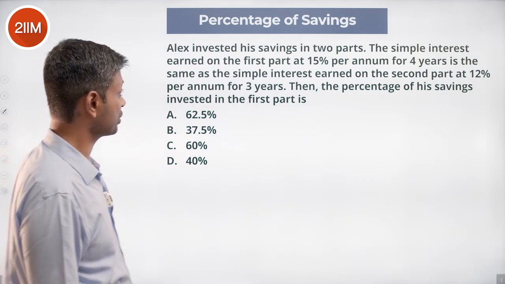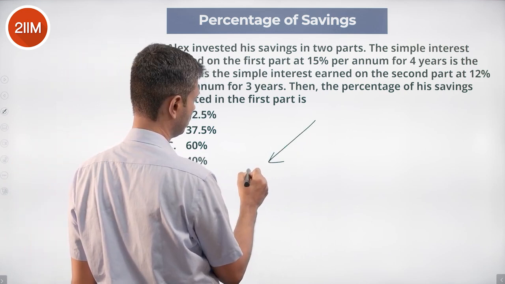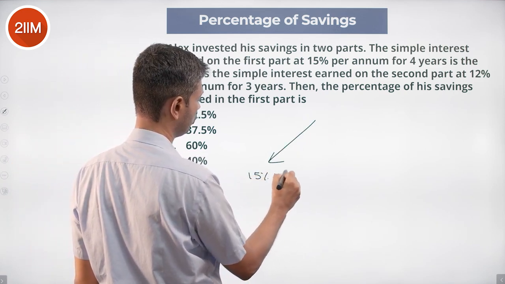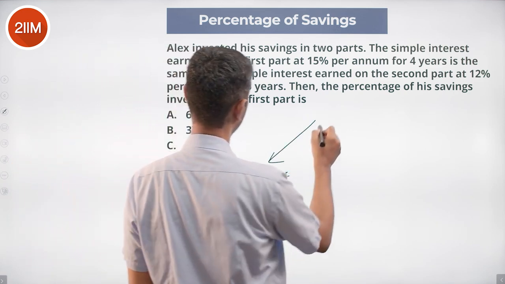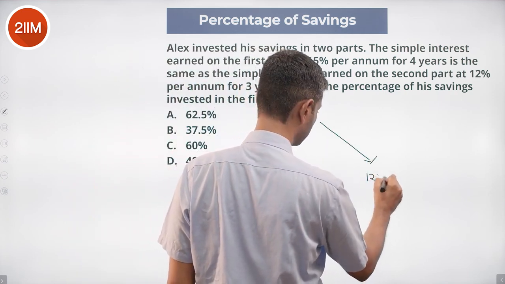Alex invested in two parts. So simple interest earned in the first part at 15% per annum for 4 years is the same as the simple interest earned on the second part at 12% for 3 years.